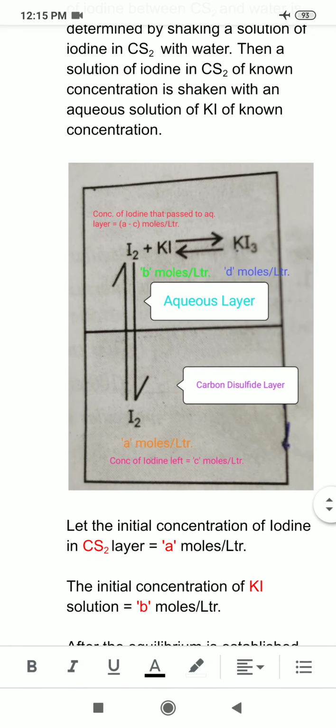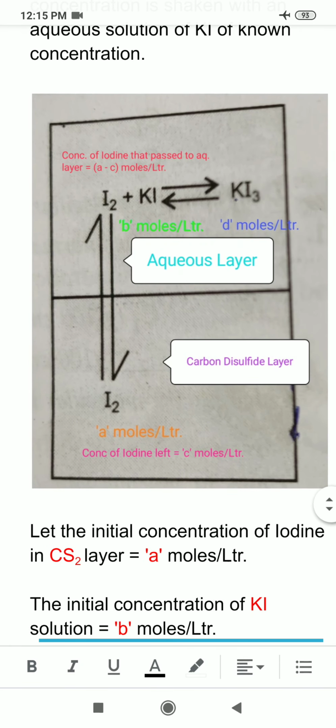Now come to this diagram. In this diagram, you can see I am having two phases. One is organic phase having carbon disulfide layer and another is aqueous layer. Now what do I do? I dissolve iodine in carbon disulfide. Let the initial concentration of iodine in carbon disulfide layer be A moles per liter. I have shown this in orange. The initial concentration of iodine in carbon disulfide layer is A moles per liter.